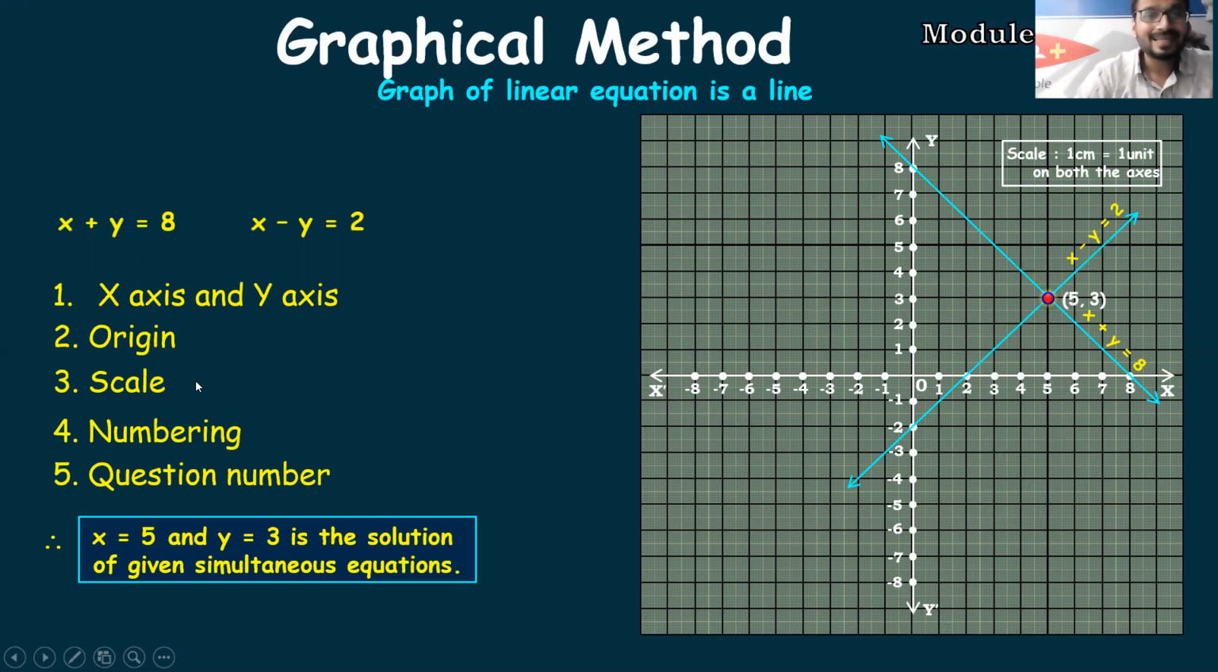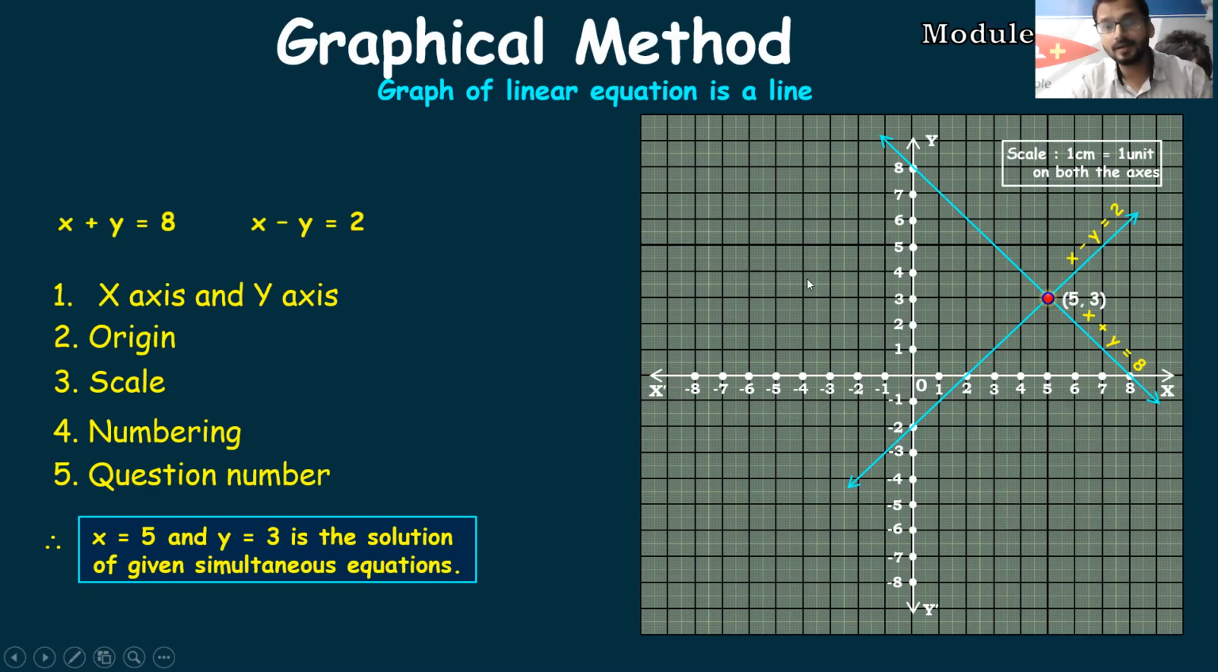This is also important. Scale. Many of these students, they write scale is equals to 1 centimeter. But what? 1 centimeter is equal to 1 unit on both the axis. On both the axis. This whole statement is very important, students. And write it in a beautiful box again. Numbering is also important. On the right hand side, it's positive number. Left hand side, we have negative number. On the above side, we have positive number, and on below side, we have negative sign.